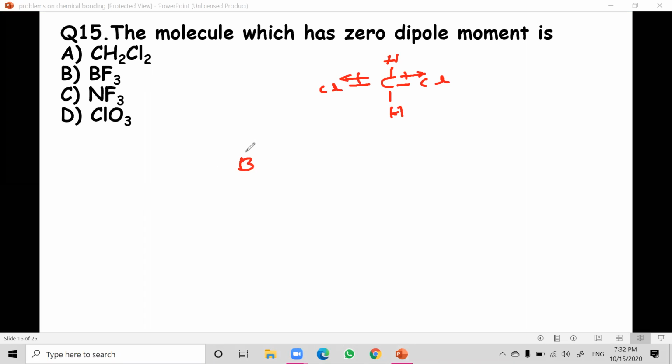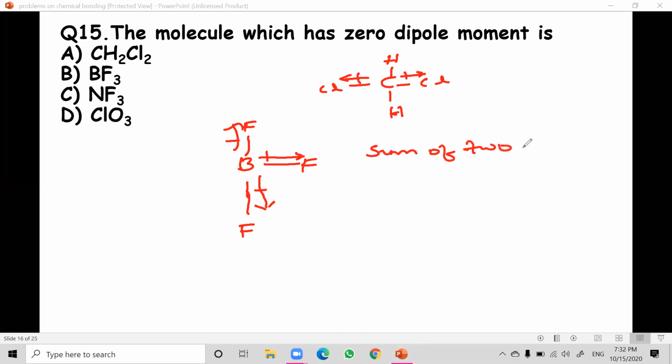Boron contains how many valence electrons? 3. One bonds with a fluorine, another with a fluorine, another with a fluorine. A dipole exists because fluorine is more electronegative. So a dipole exists between boron and fluorine, boron and fluorine, and the third one is also boron and fluorine. So these two are equal to the sum of two vectors. Same rule again.